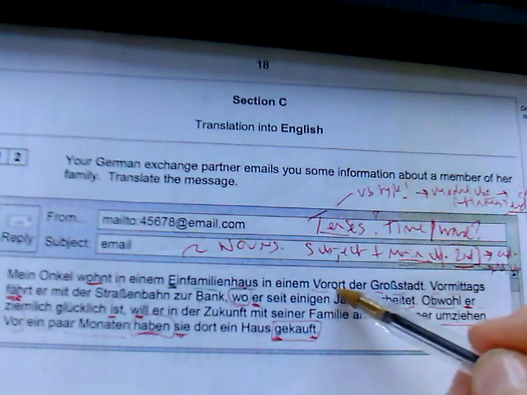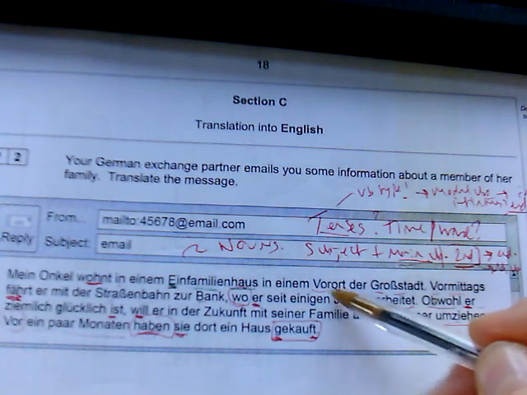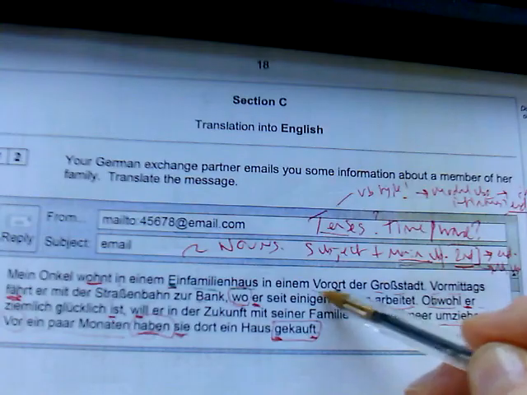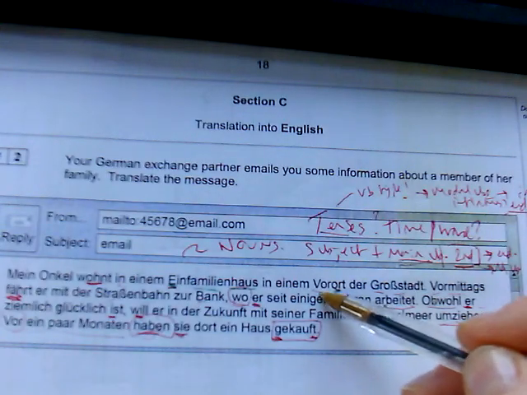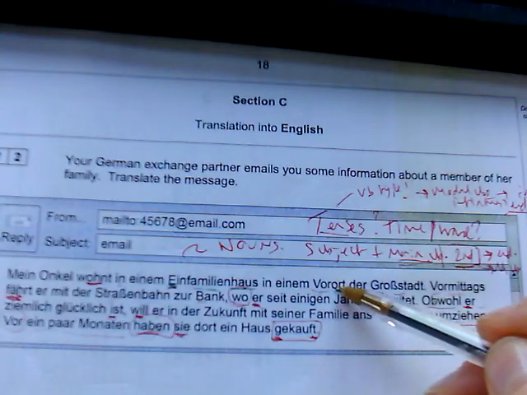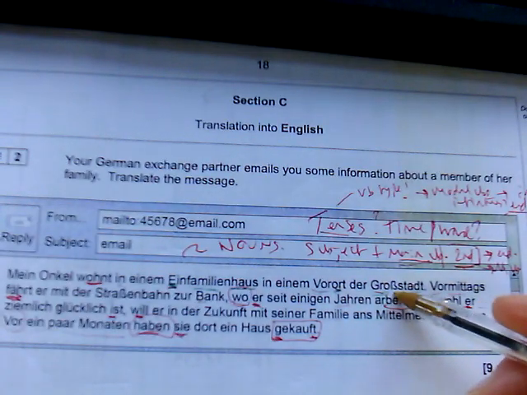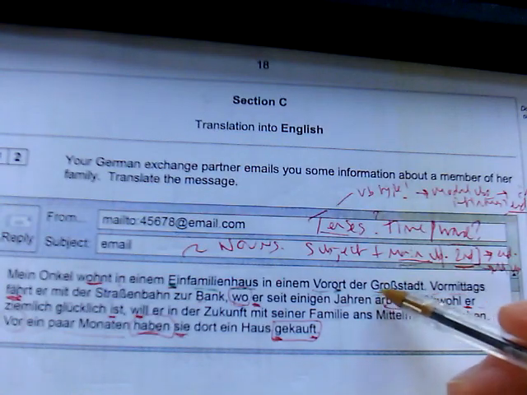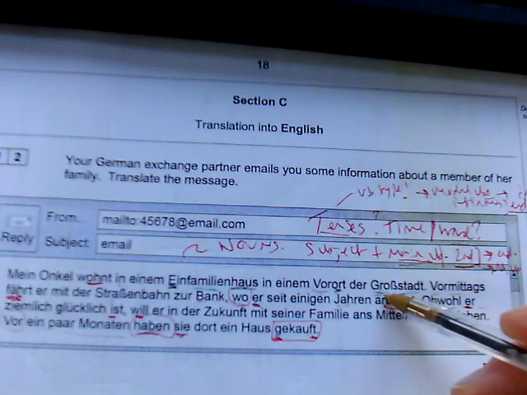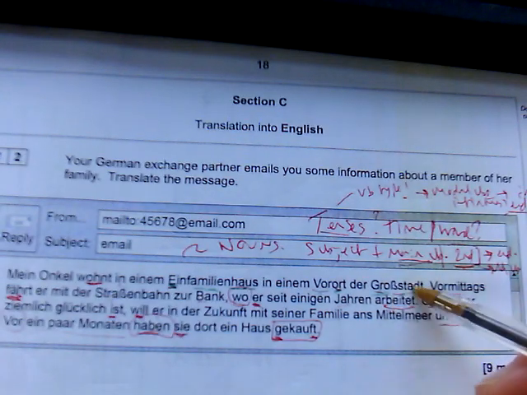This one, Ort means place, and vor is in front of, so in Vorort, what could it be? Well, it'd be like a suburb. If you think about it, it's a part of, a Vorort of a Großstadt. A Stadt is a town. A Großstadt, what's a big town? It's a city. What is a Hauptstadt if Haupt is main? Hauptstadt is capital city. Okay, so you've got Stadt, Großstadt, Hauptstadt.